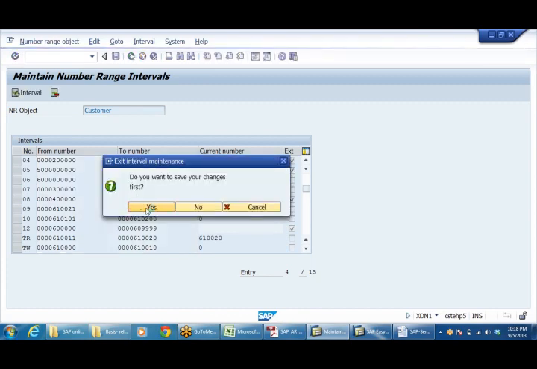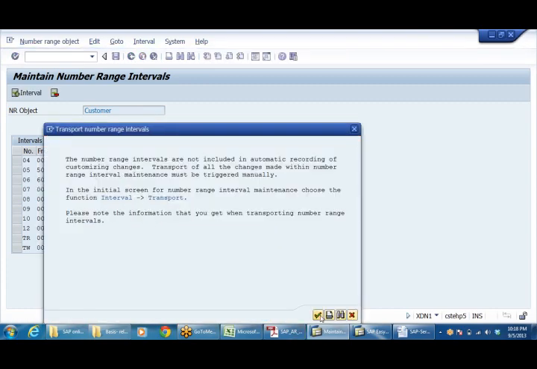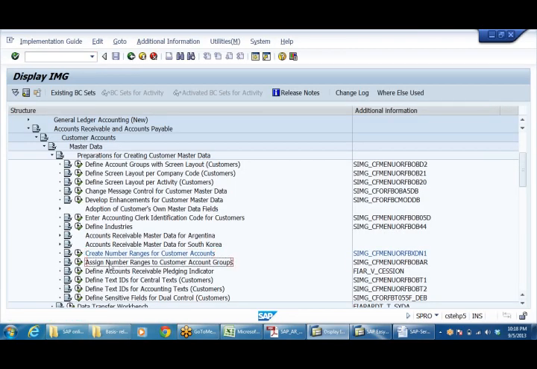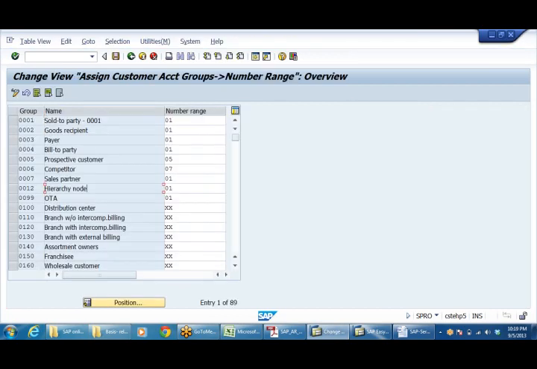Right, let me save this. First of all, we have created two number ranges for two groups. Now, assign number ranges to customer account groups. Whatever customer groups I have created, I'm going to use this.